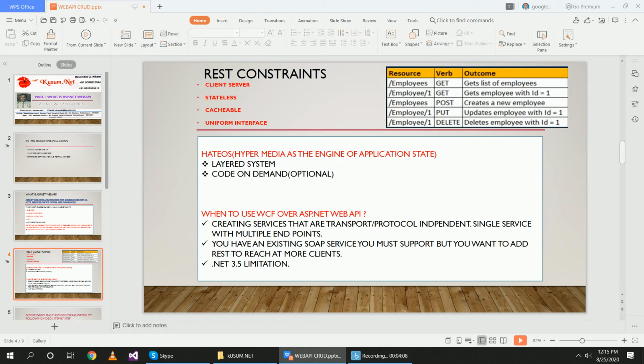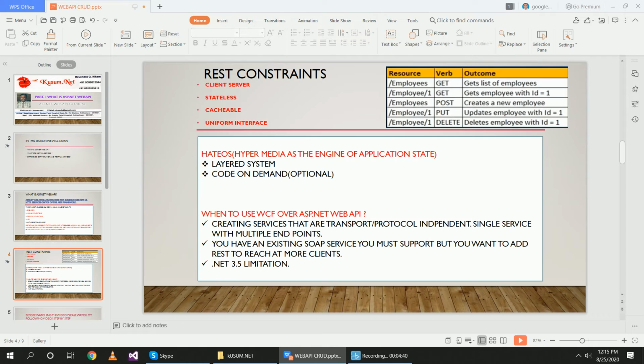So employees is the resource, using the HTTP verb get to receive all the data from the table. It requires forward slash resource and uses the HTTP verb get to get the list of employees. If you want a single record of an employee, then you will use forward slash employee slash one. Use the get HTTP verb to get the employee with ID equal to 1.